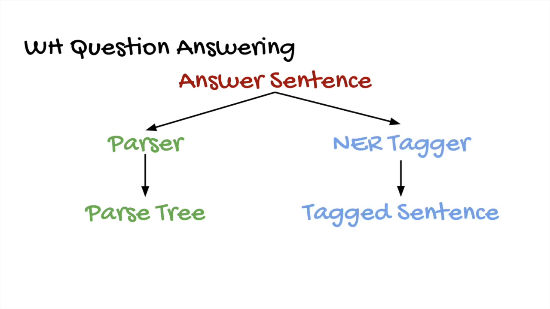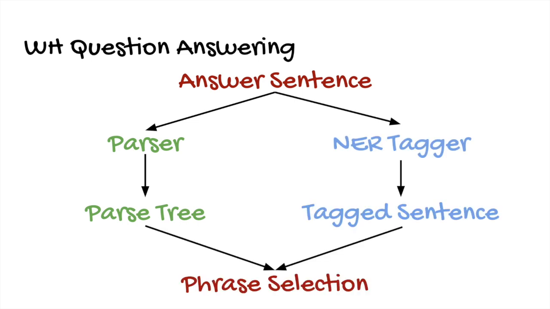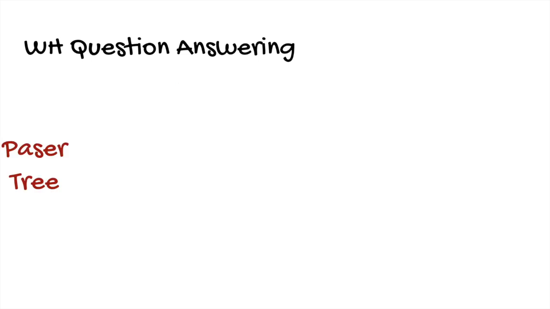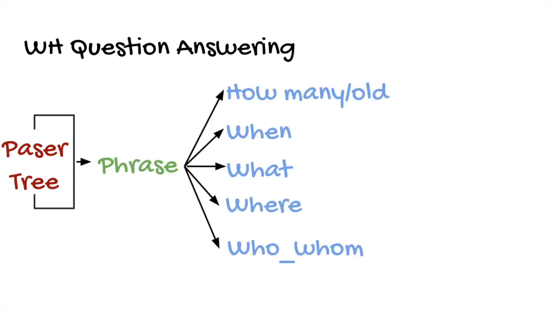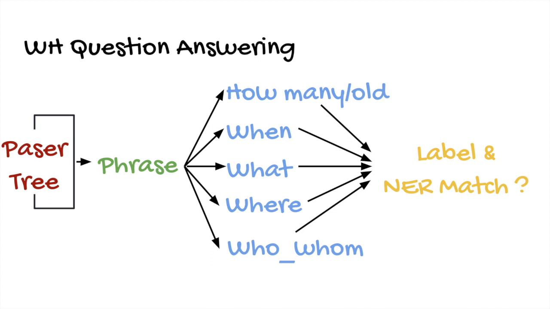When answering WH questions, our system will parse the answer sentence and tag its named entities. The results will be fed into a module that selects the candidate answers. Then the system will recursively loop over subtrees and examine if each matches the required NER tags of the corresponding WH word. If so, it will be selected as a candidate and added to the answer list. When there are multiple candidate answers, we will select the one from the lower level subtree that overlaps the least with the question.